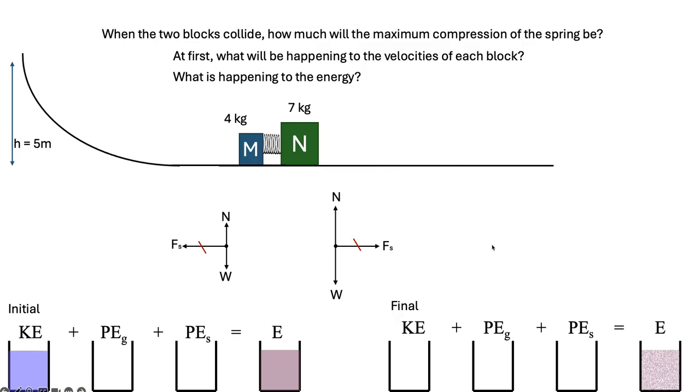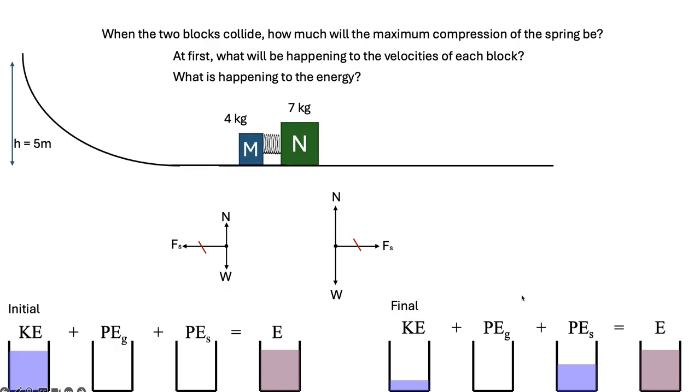Some of the energy is going to be in the spring, so this could look, right, same total amount of energy, but maybe it's going to look something like this. A little bit of kinetic energy between both the blocks. This one's speeding up slowly, this one's slowing down, and then a bunch of energy stored in that spring, okay?